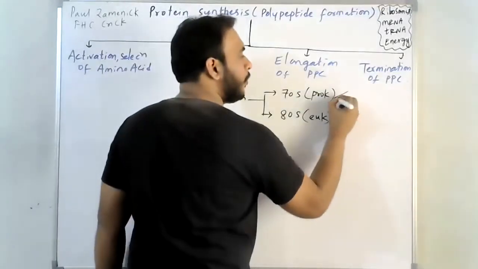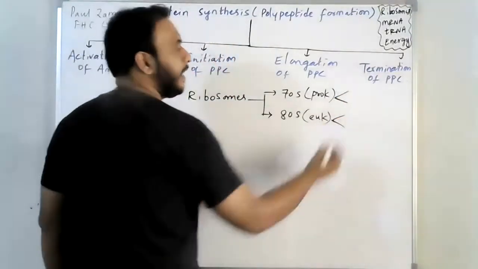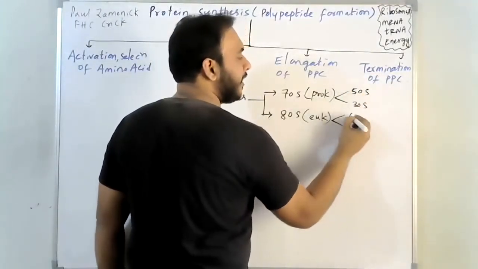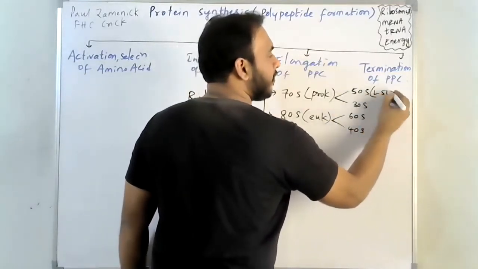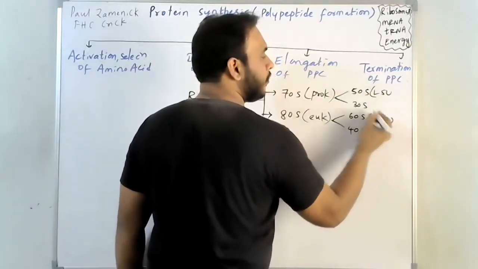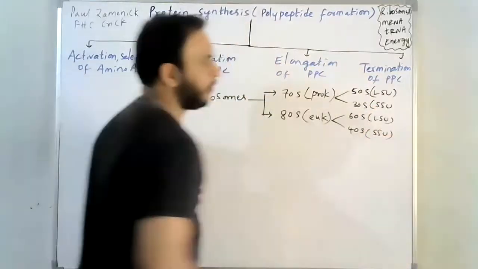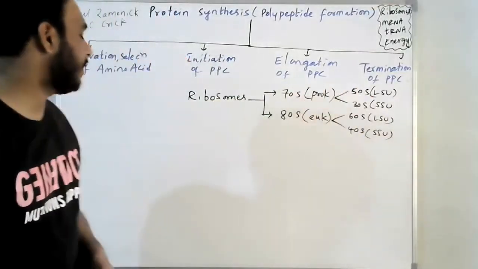There are 2 subunits of 70S and 2 subunits of 80S. They are 50S and 30S, and here 60S and 40S. This is the larger subunit, here also the larger subunit. This is the smaller subunit, here also the smaller subunit. Is it clear? Hope you understood.